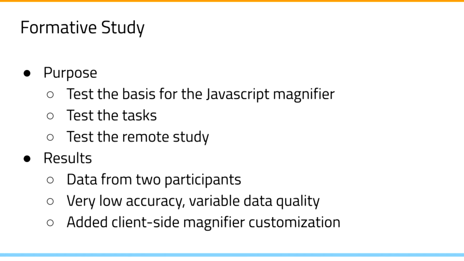iMotions indicates that this data has eye tracker accuracy ratings of -1 and 0, and data quality ratings of 0% and 98%. This preliminary information, which is limited due to several technical difficulties, indicates that webcam eye tracking may often or always have low accuracy for people with low vision, and that the quality of eye tracking data samples may be highly variable.